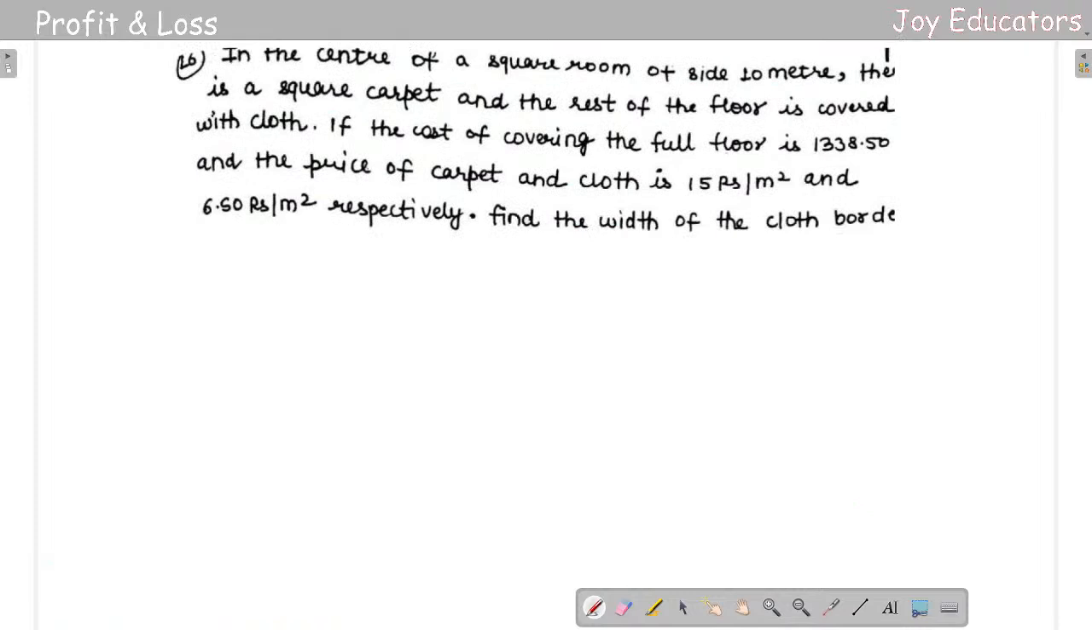It's a little bit advanced question from now on. If you want to leave, you can leave, or stay here. So the central square room, of side 10 meters. There is a square carpet in the central square room. Let us put a square over here like this.